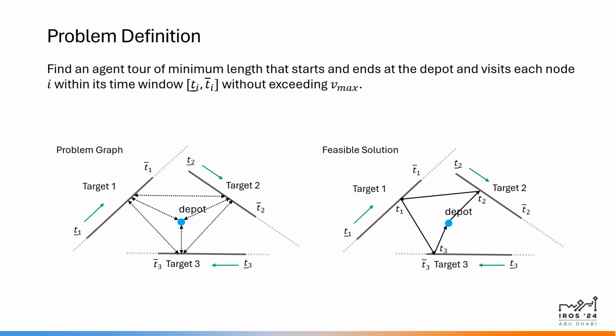So the problem definition is as follows. We are given a depot and a set of linear target trajectories, and we want to find an agent tour that starts at the depot, visits these moving targets exactly once within their assigned time windows, and then returns to the depot. Given a problem instance, we can construct a graph where the nodes represent the target trajectories and the depot, and then add arcs between the nodes. The problem then becomes one of choosing the edges that form an agent tour, and then finding the times of arrival corresponding to the different nodes.